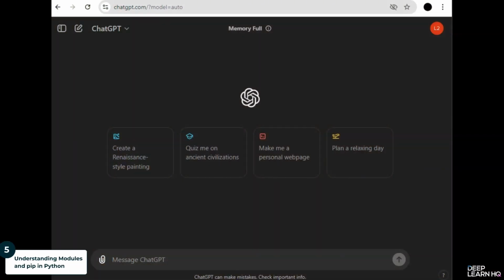Let's start with modules. In Python, a module is simply a file containing Python code, functions, classes, or variables that you can import into your scripts to use. This allows you to organize your code into different files or reuse code written by others.